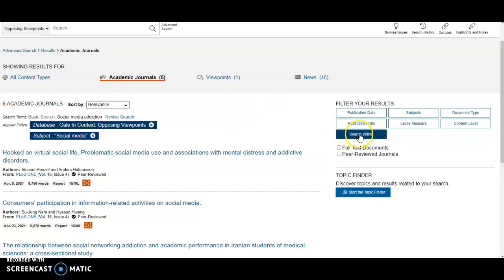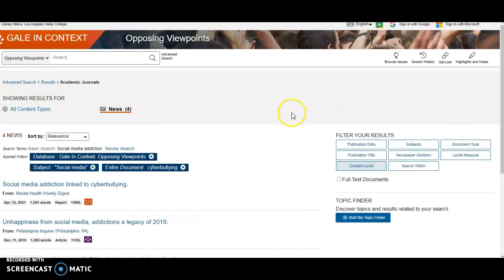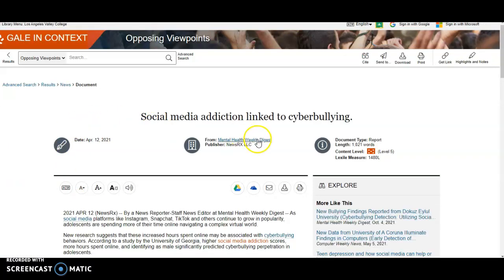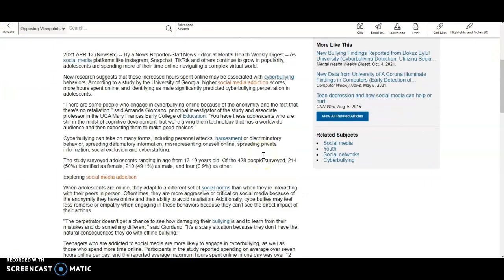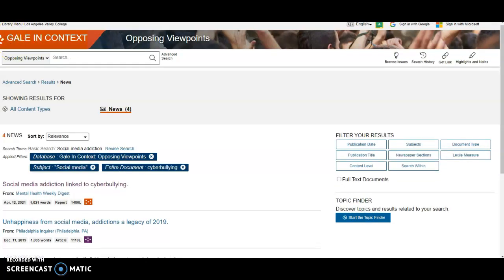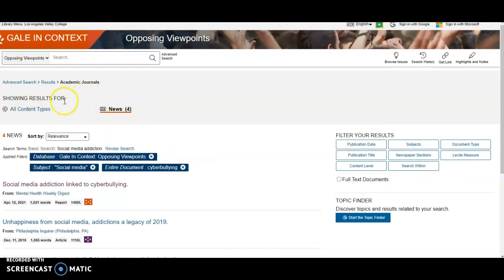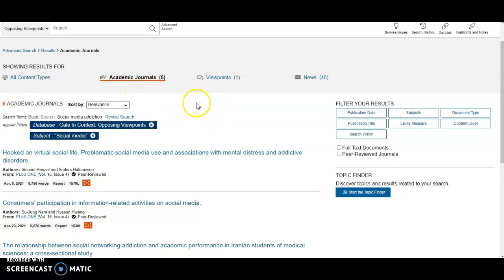I can also do a search within. Click on the search within button and click on anything. Like try cyberbullying. Social media addiction linked to cyberbullying. See, but this is a report and it's not peer-reviewed. So let's go back. I'm going to have to go back once more. So I had to keep clicking the back button until I got back to my academic journals.